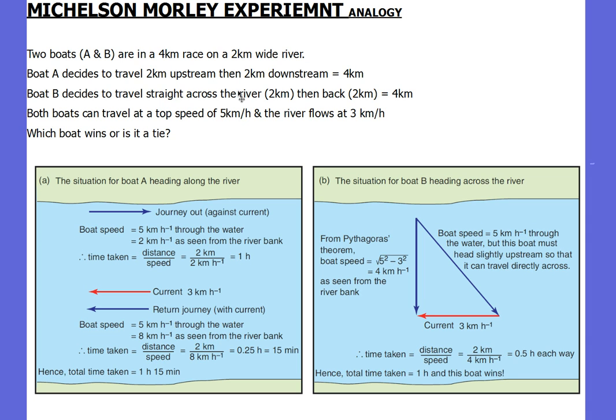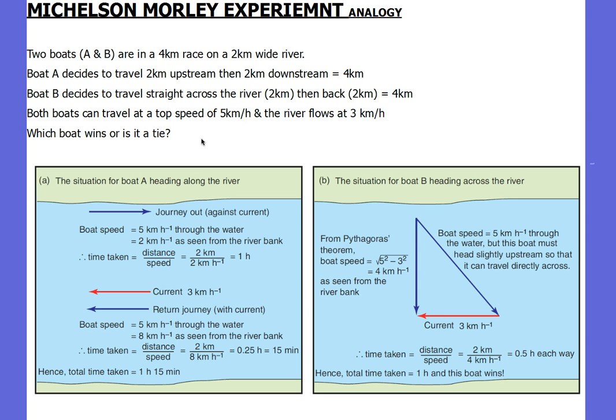You've got two boats, A and B, in a 4-kilometre race on a 2-kilometre wide river. So these two pictures here are like a bird looking down on the river. The river is 2 kilometres wide. Now, boat A decides to travel 2 kilometres upstream and then 2 kilometres downstream. That'll be their 4 kilometres just to try and win the race. And boat B instead tries to travel straight across the river and then back again to make their 4-kilometre race.